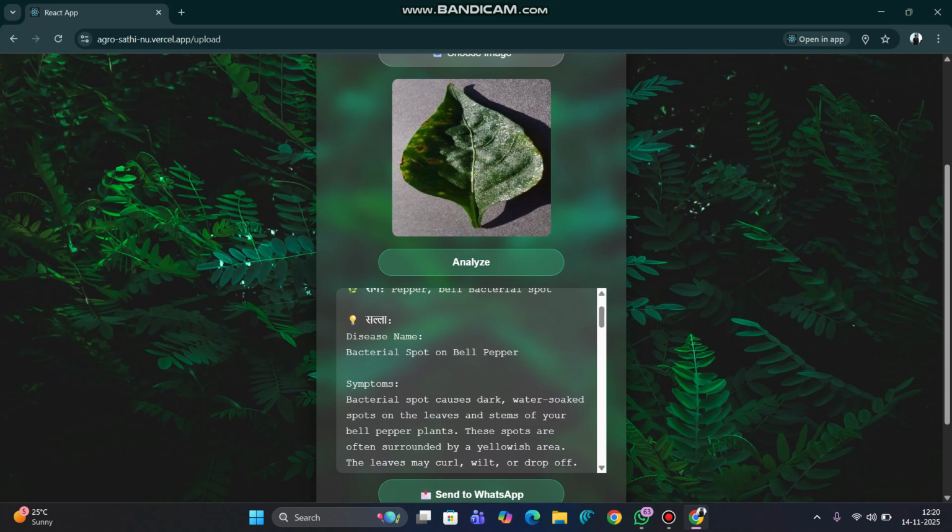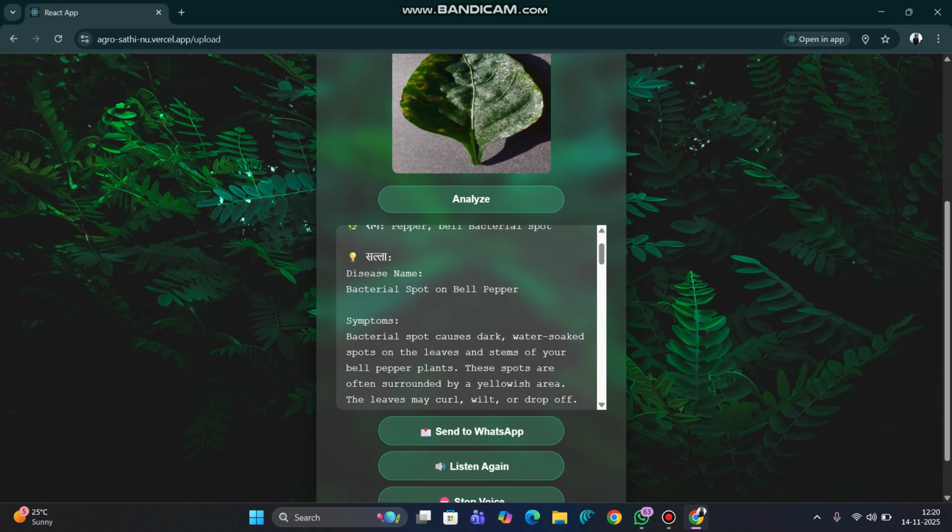And for this response, there is a flow. First, the image goes to the front end. The front end sends the image to the ML model, which is trained by us on a data set of 37,000 images. After that, this ML model gives us the disease name. We take the disease name, the current weather, and the location. All these three things combined make a query, and this query is sent to the OpenRouter API.